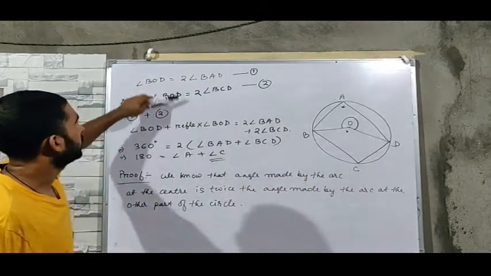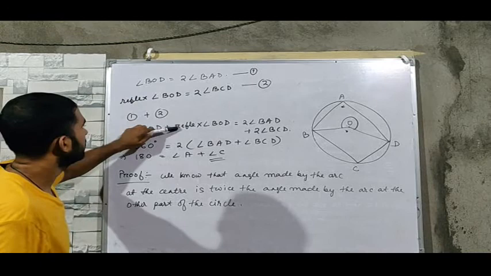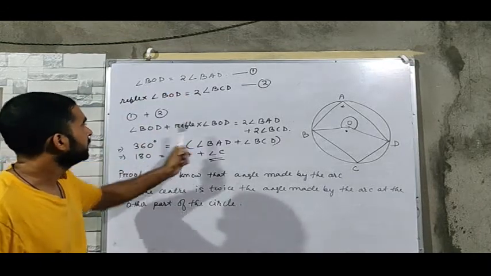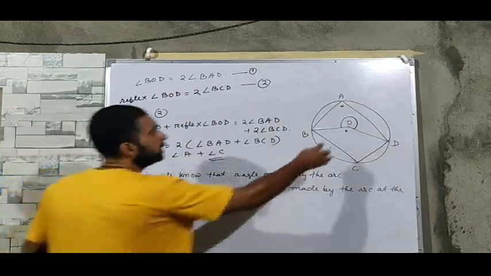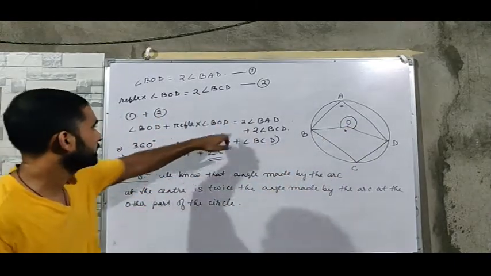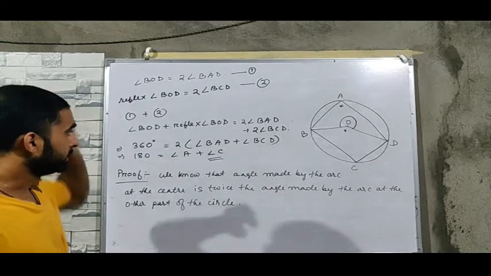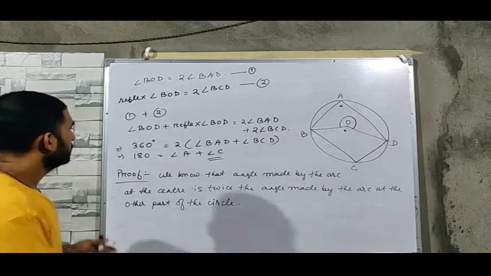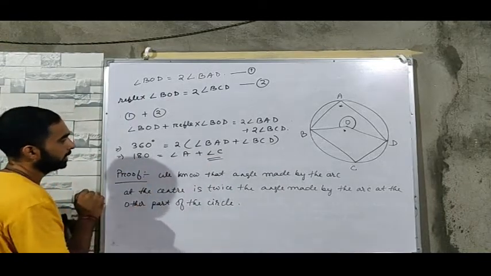So if you add 1 and 2, BOD plus reflex BOD equals twice angle BAD plus twice angle BCD. BOD and reflex BOD, both these two angles make the complete angle. That's why 360 equal to twice angle A plus angle C. So A plus C equal to 180 degrees.